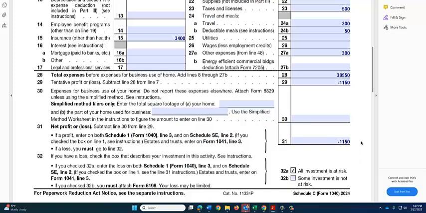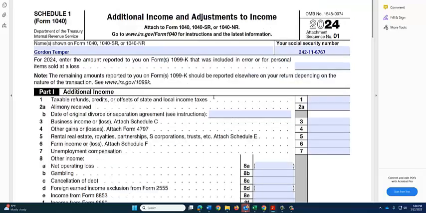The next step is to take the loss of $1,150 and move it over to the Schedule 1. The Schedule 1 is where all additional income and adjustments to income are recorded. I've entered Gordon's name and his Social Security number at the top, and we're going to go down to line 3 and enter that negative $1,150 for the loss from the Schedule C.